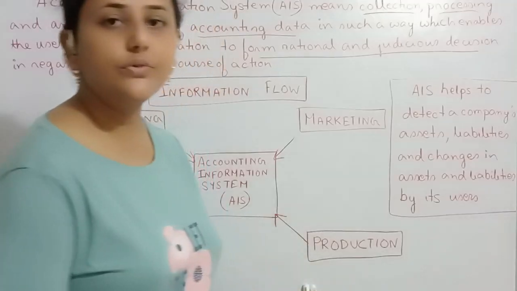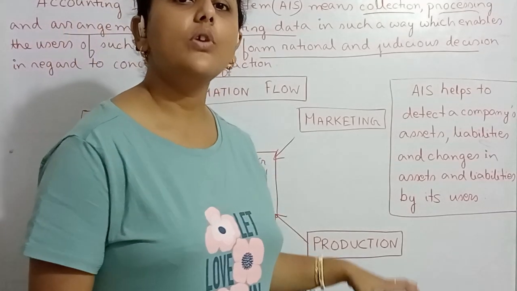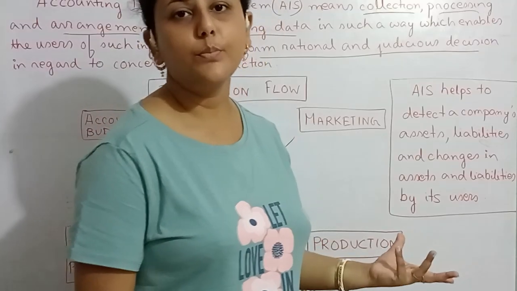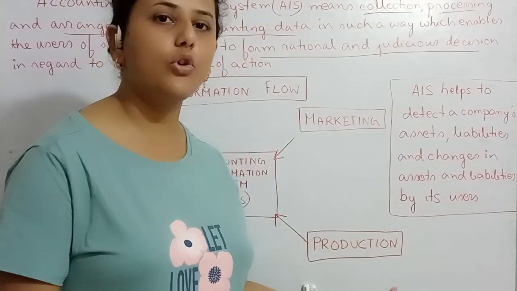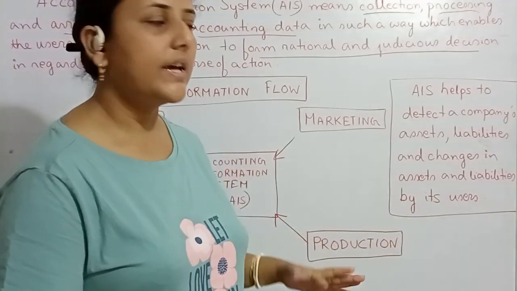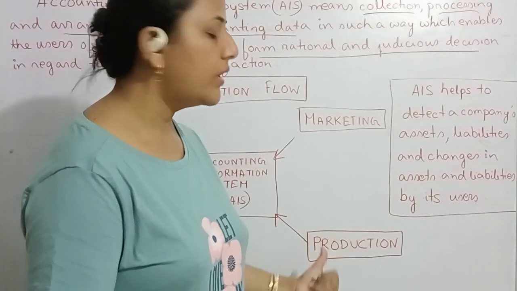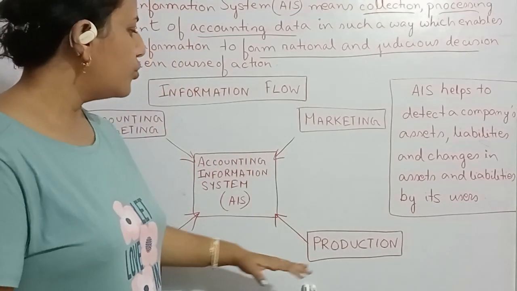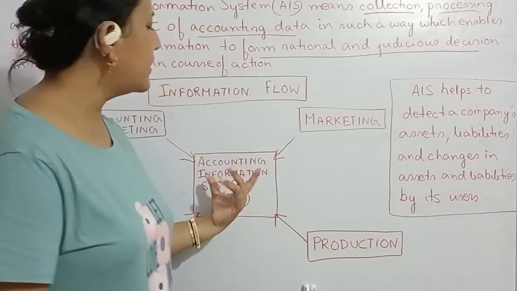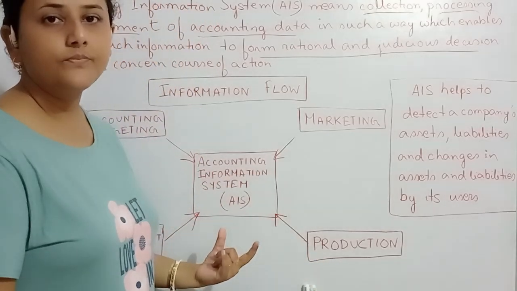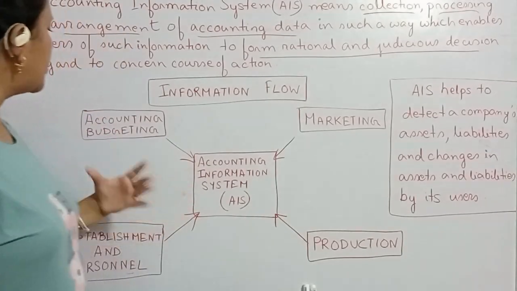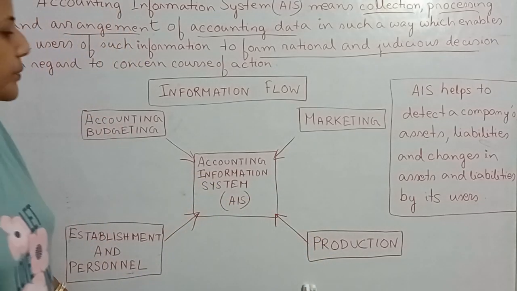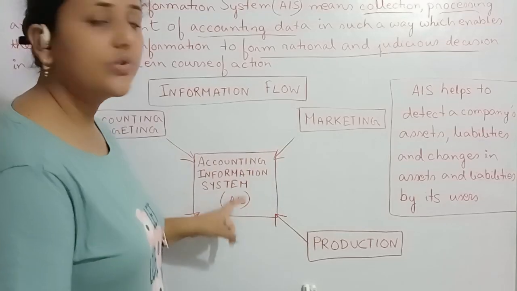Then you see the production unit. In the production unit, what products are produced, what can be the cost of a product, and to sell that product, what can be the earnings? Those informations are also contained in the accounting information system. So all the informations from accounting budgeting, marketing, production, and establishment and personnel are contained here in the accounting information system, that is AIS.